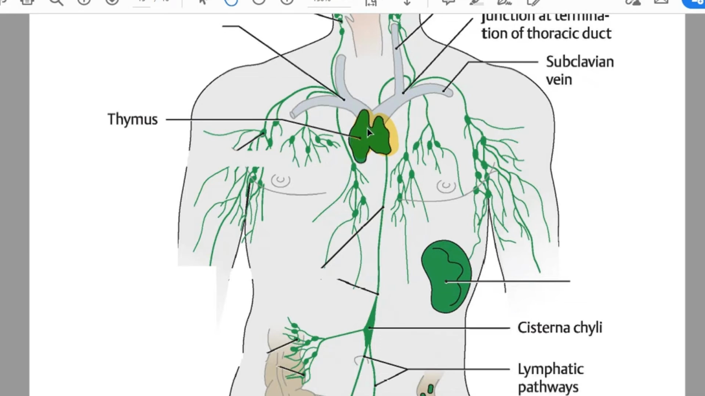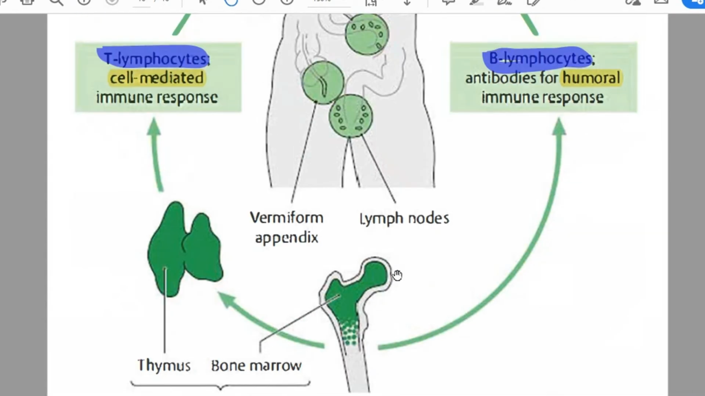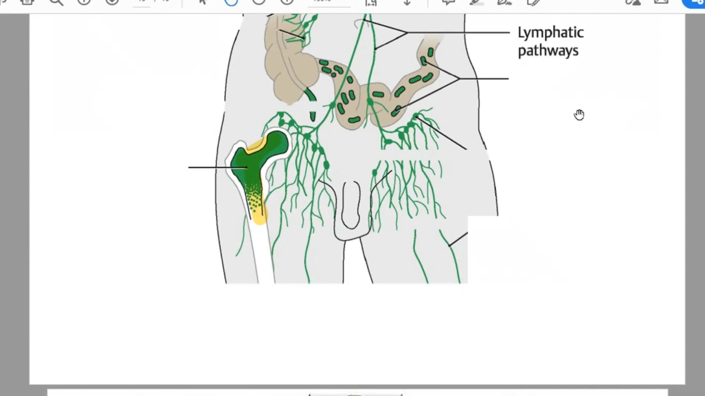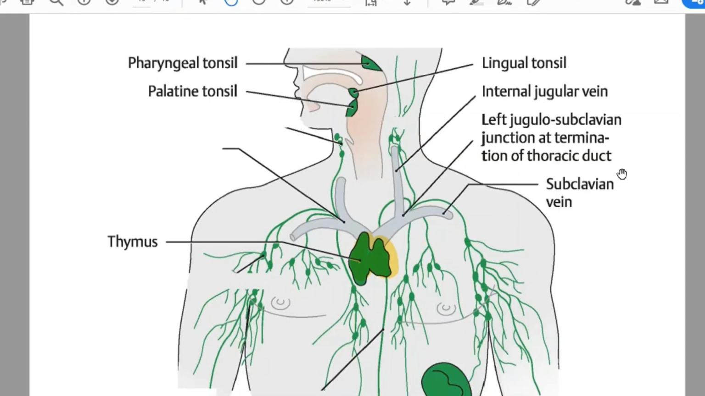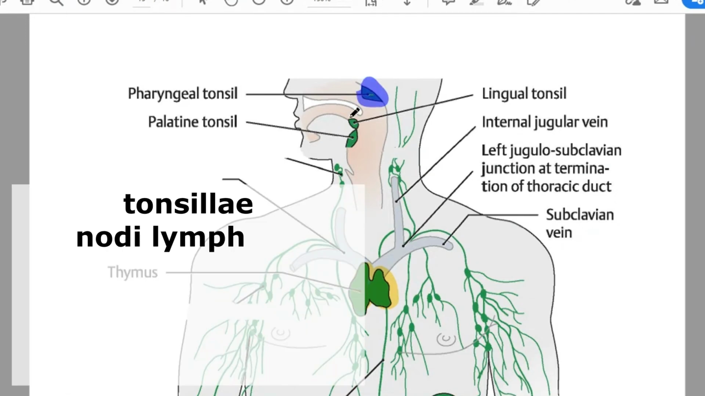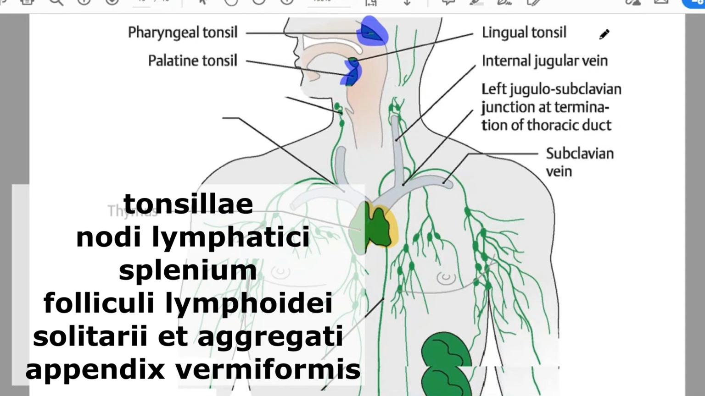When this proliferation has happened, they all get back into your blood flow and migrate to the peripheral organs of the immune system. And so do B cells. B cells also go from your bone marrow straight to the peripheral organs of the immune system. Most of them you already know. First of all, it's the tonsils, the pharyngeal ring of tonsils. Second, it's all your lymph nodes.